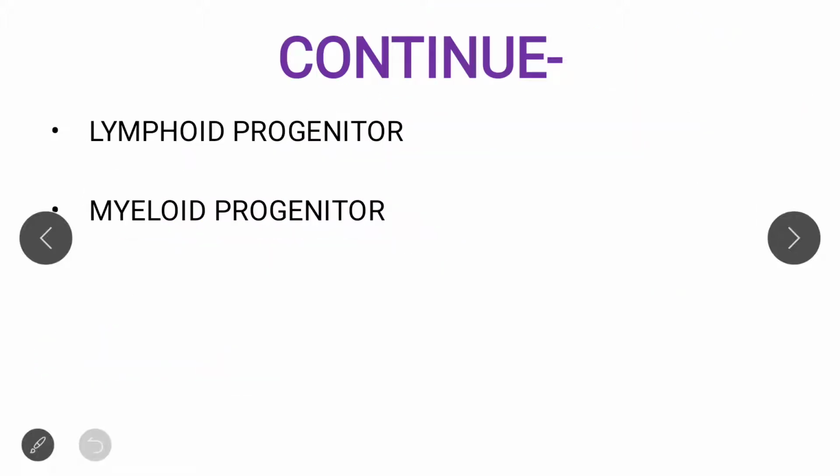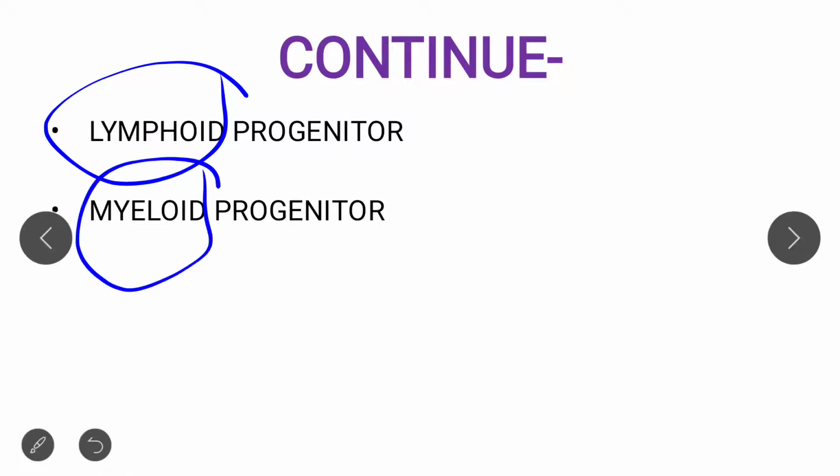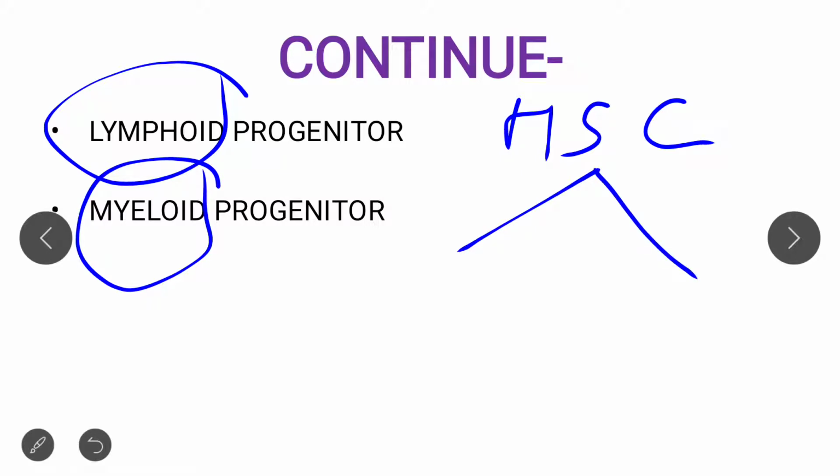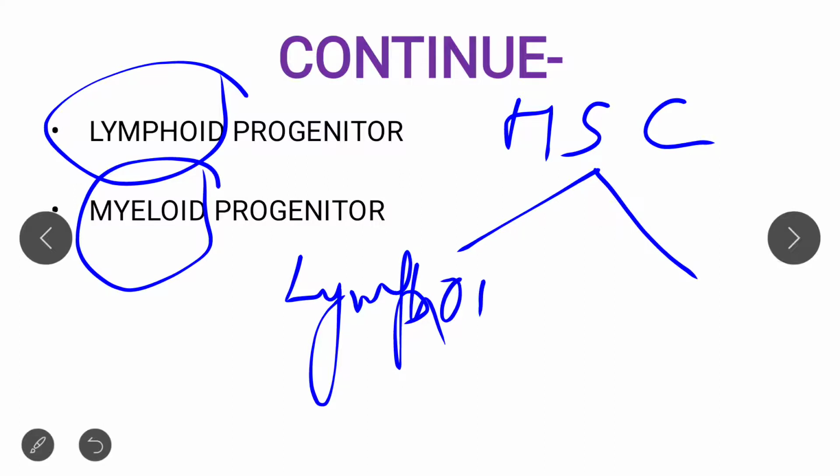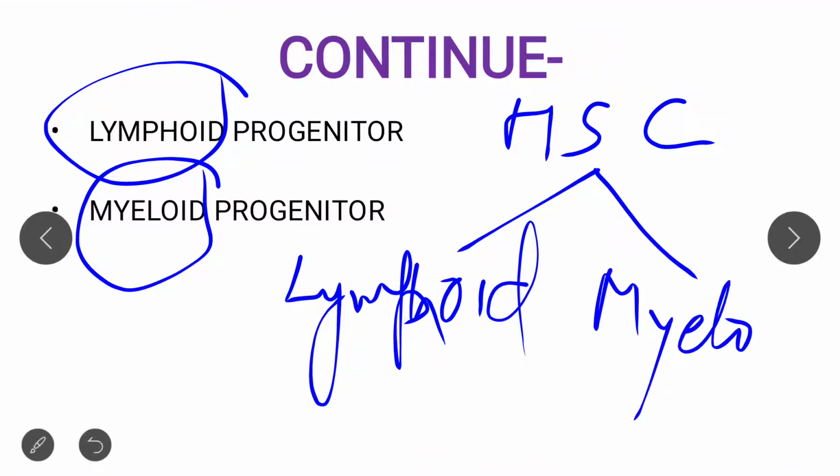The first, which is the most important pathway, is the lymphoid progenitor, and the second pathway is the myeloid progenitor. This means the hematopoietic stem cell is divided into two pathways: one is the lymphoid progenitor, and the other is the myeloid progenitor. So basically these are the two major pathways in which this hematopoietic stem cell is classified.